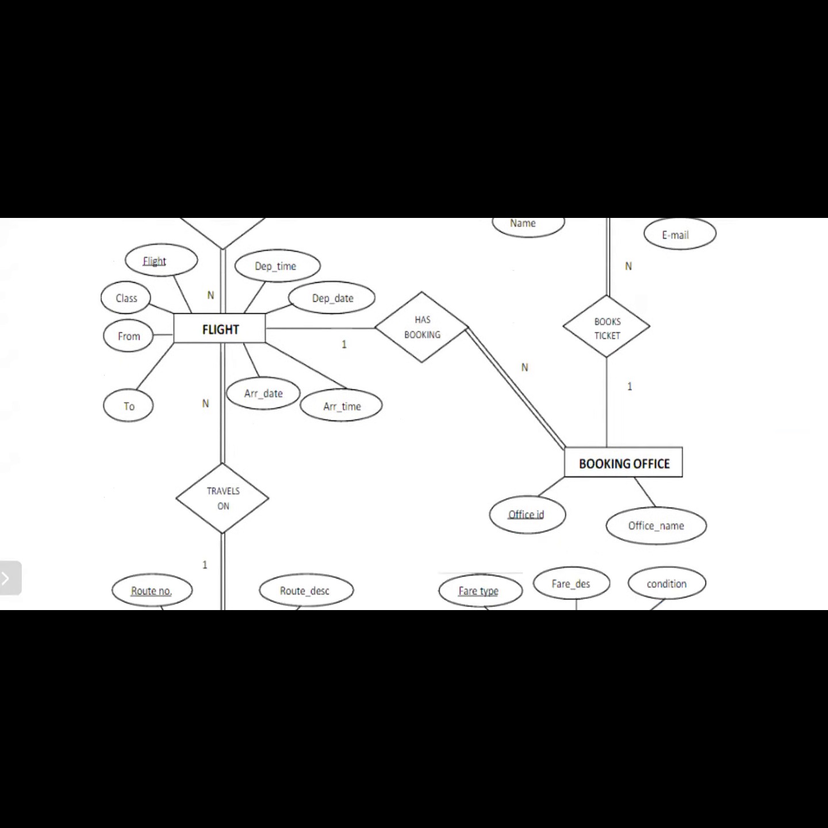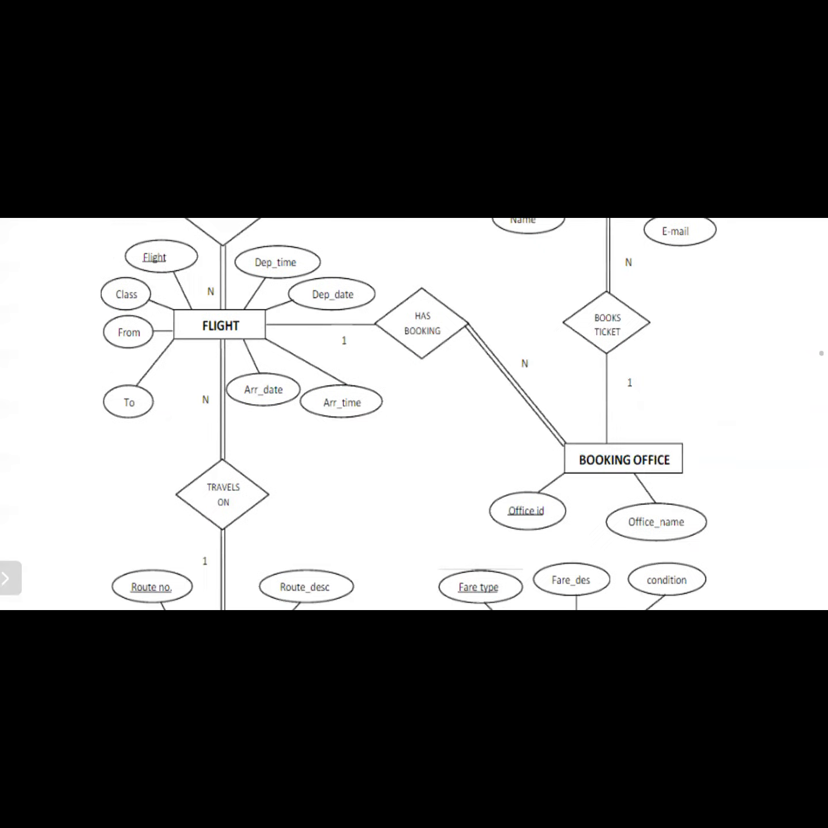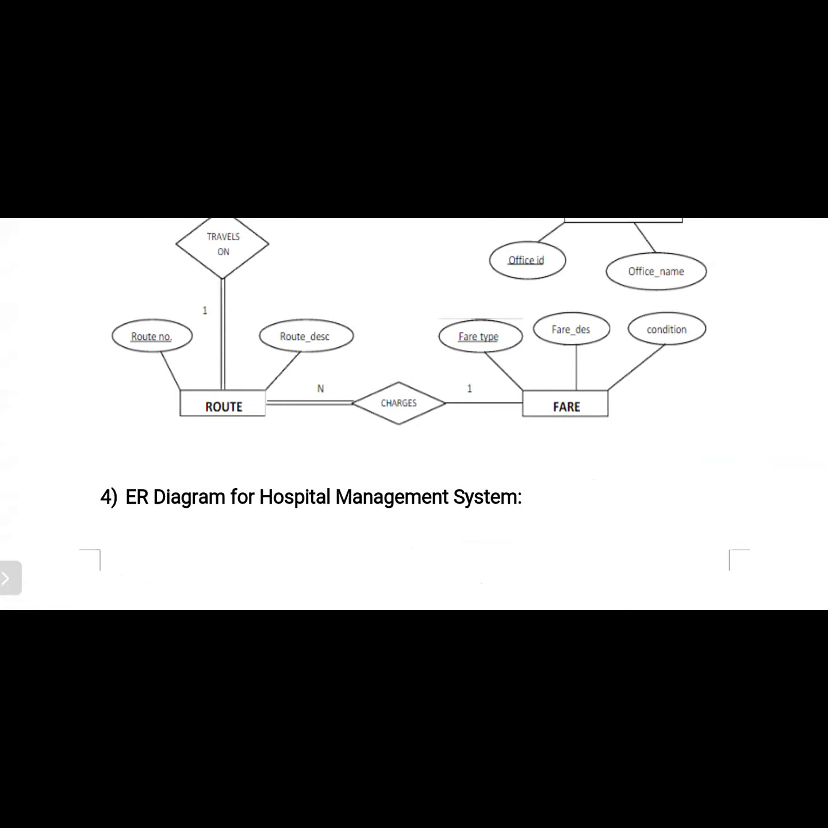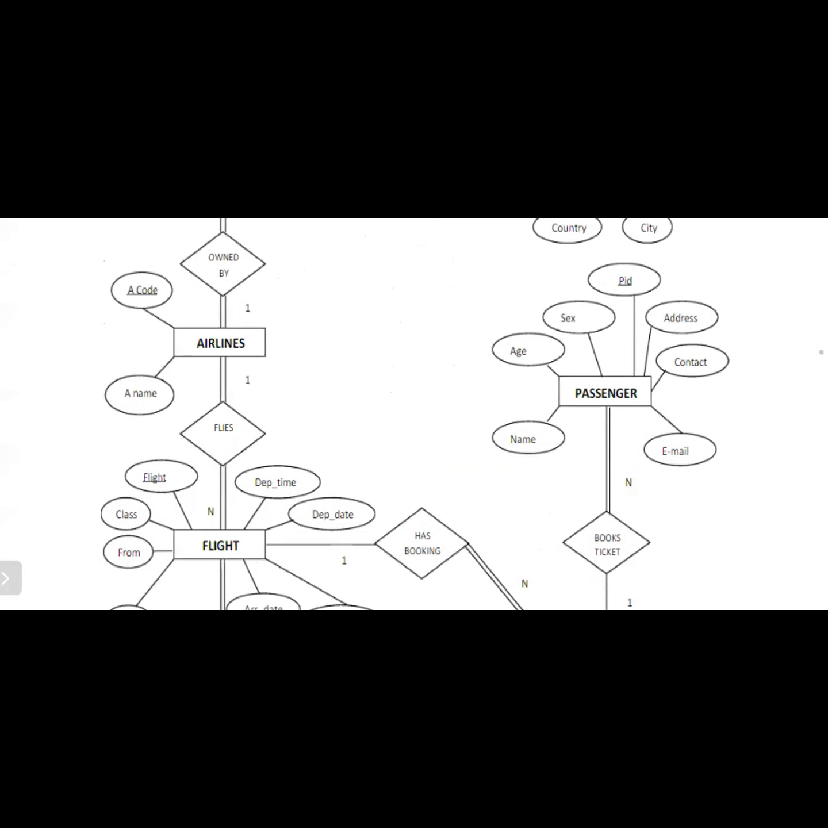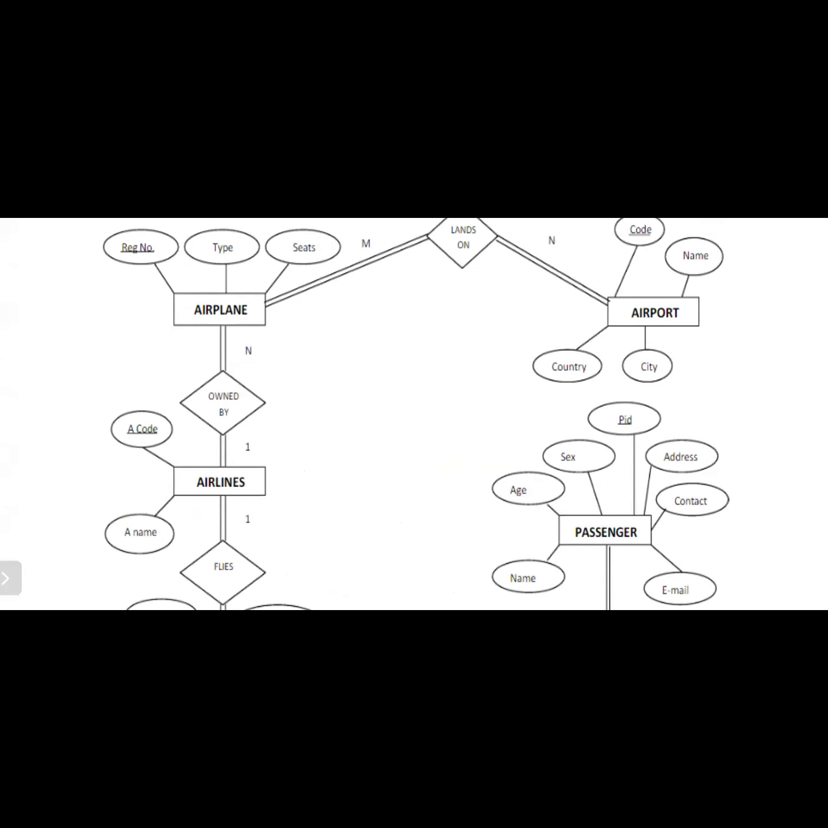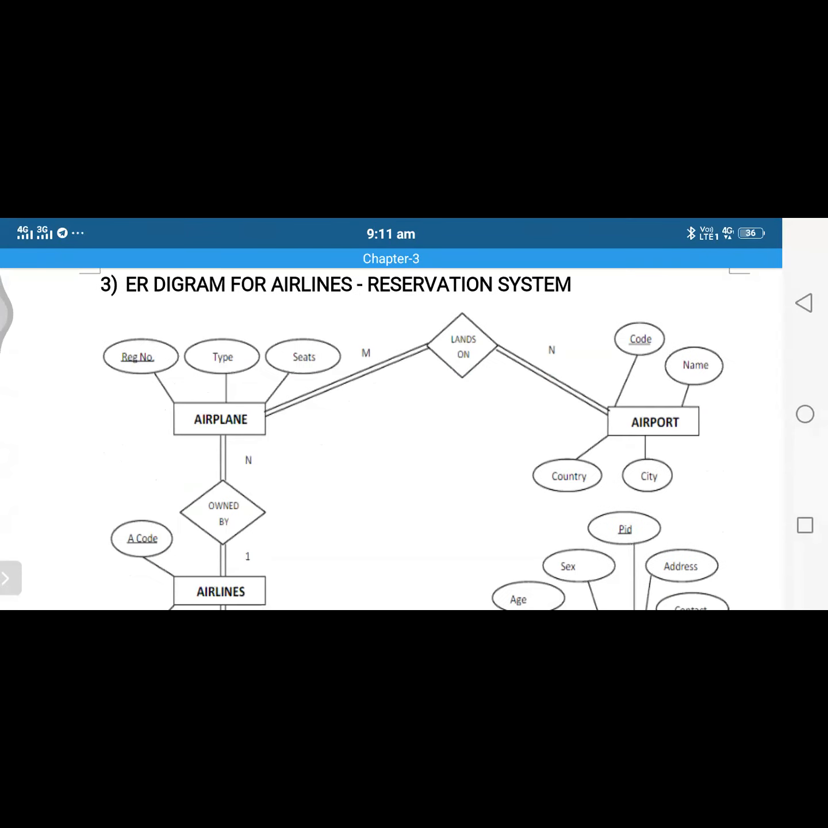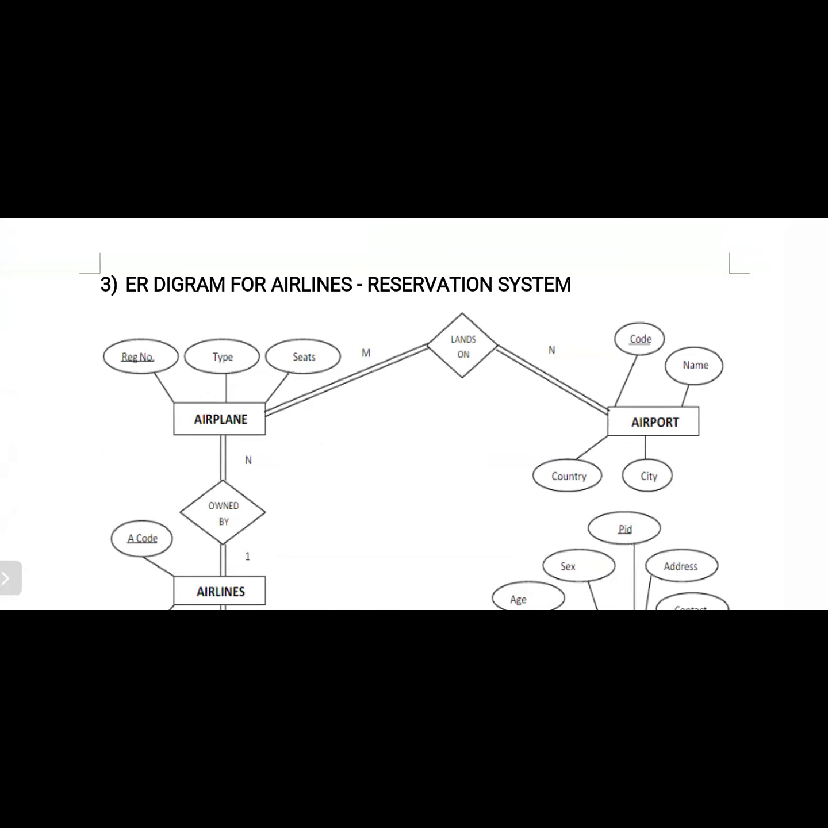Next, we consider some necessary entities also. Now if you observe here, first of all, airport. Here it is an airline reservation system, so airport is there. What are the airport attributes? What is the airport code?